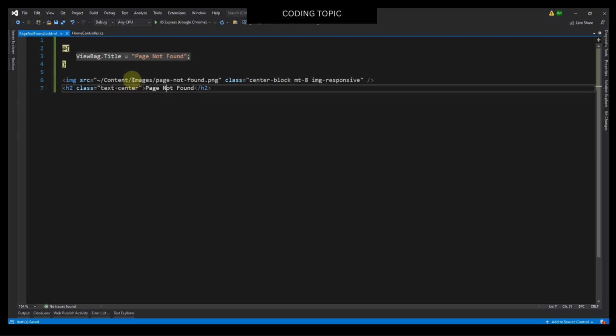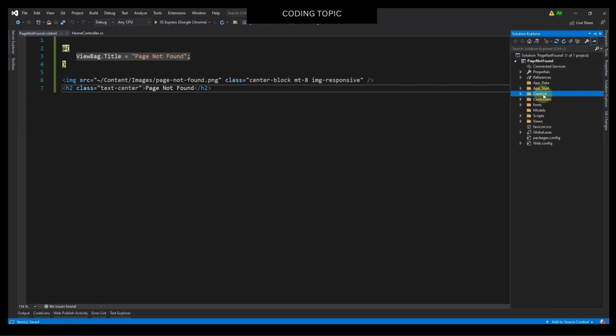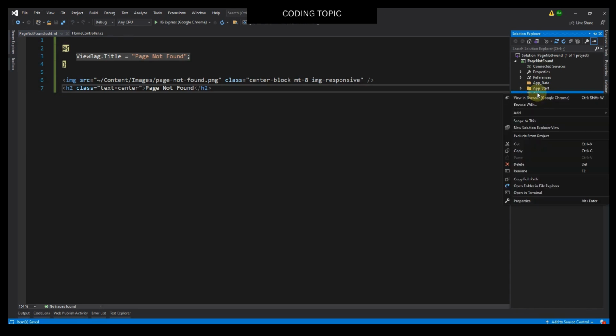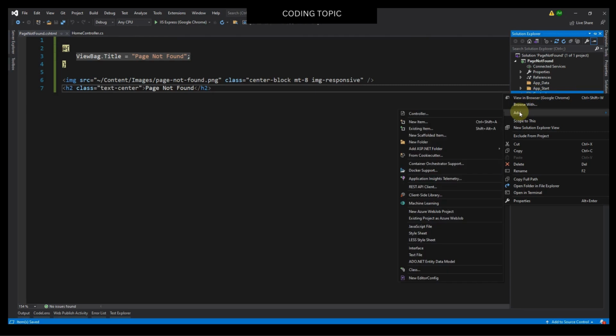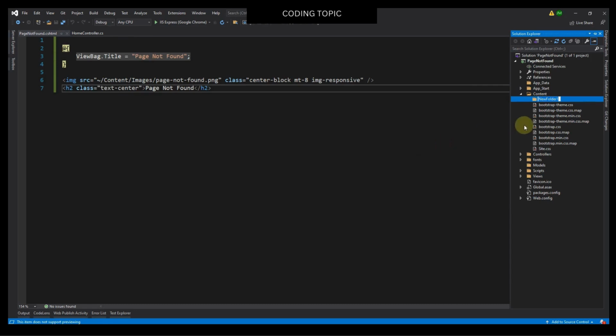Then I will need to create this folder called images. So I will open the Solution Explorer. Then I will click this content folder. I will open this. Then I will need to right click this content folder and select add, then new folder. Then I will change the name of this folder to images.